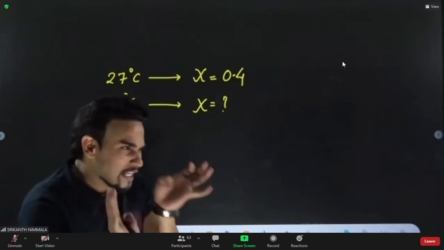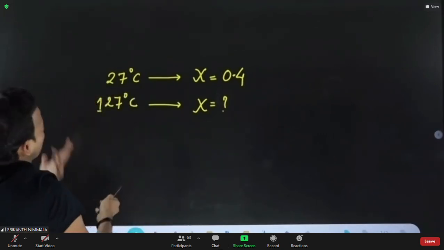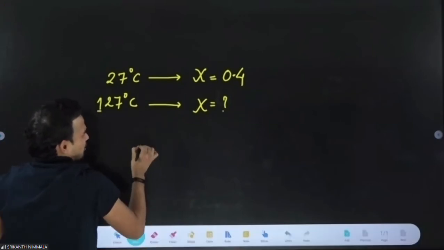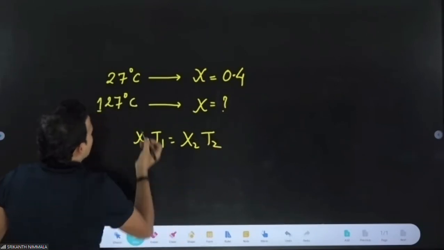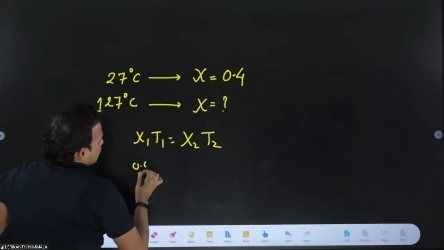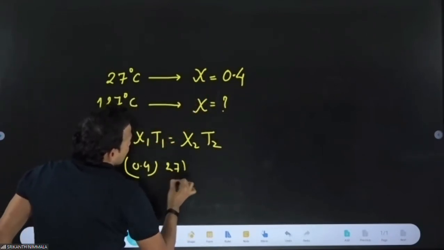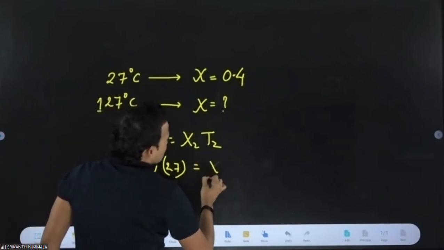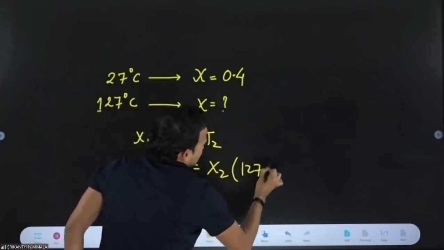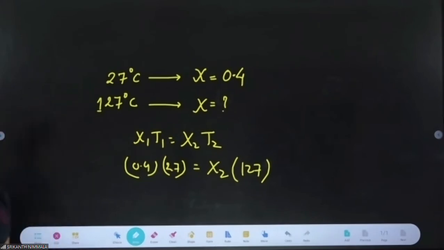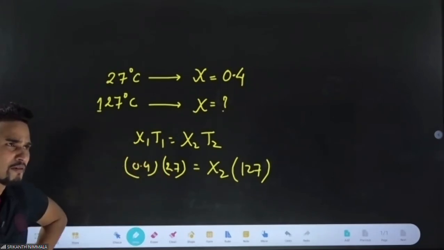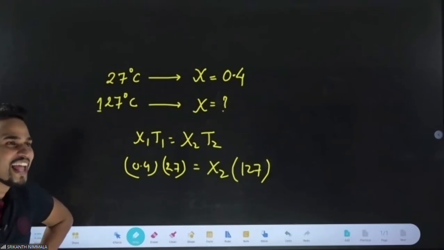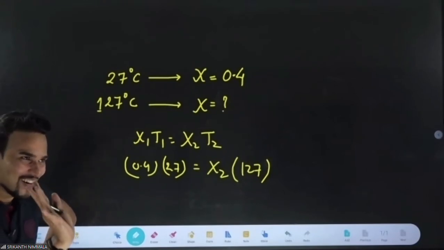Now be focused. I think everyone got it. We will use Curie's law. Xi1 T1 will be equal to Xi2 T2. So Xi1 is 0.4, T1 is given as 27, and this will be equal to Xi2, which you want, and T2 is given as 127. Correct, Baba, this is Xi1 T1 equal to Xi2 T2.